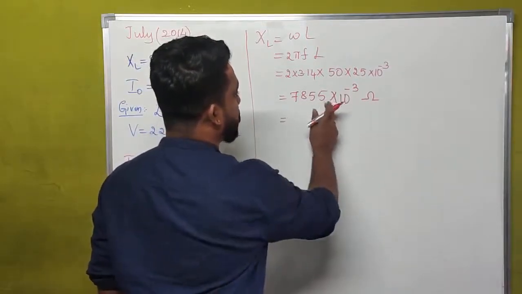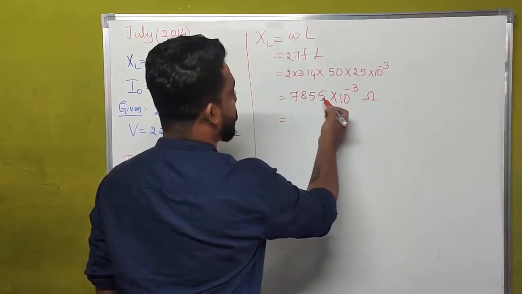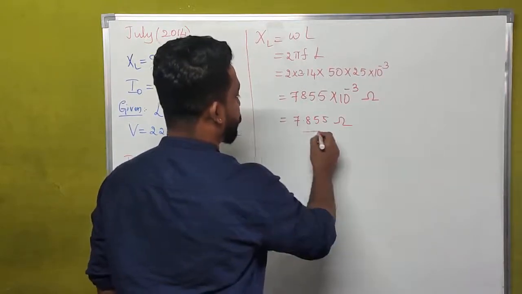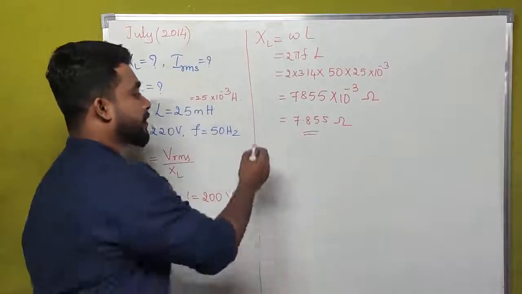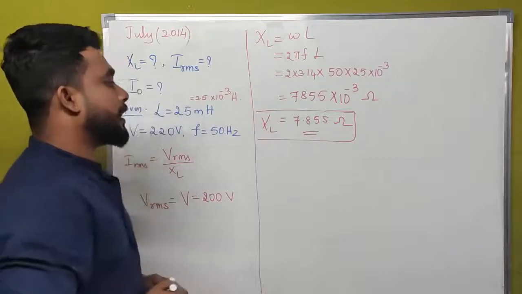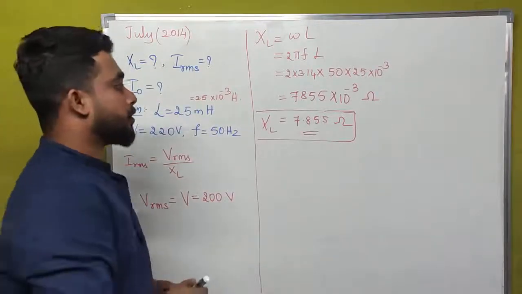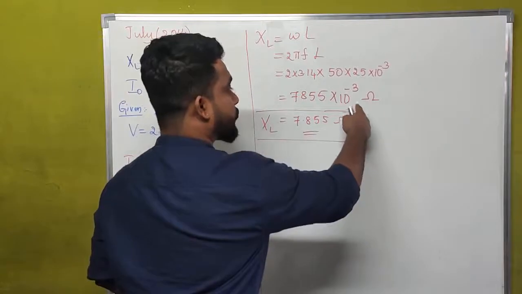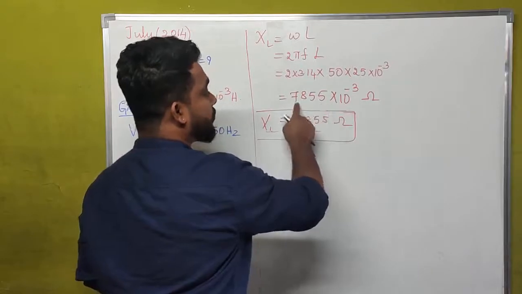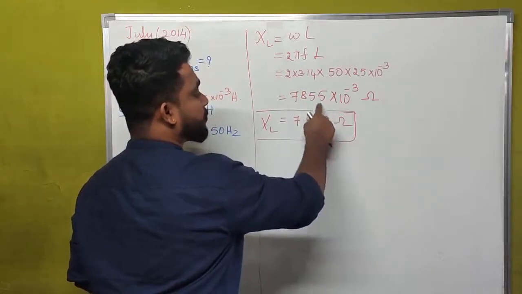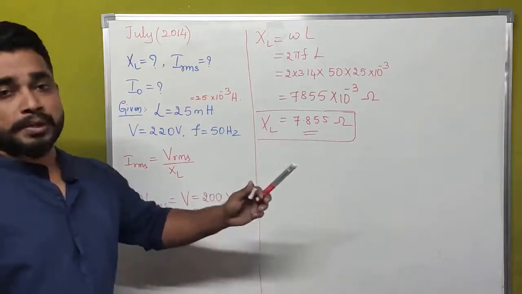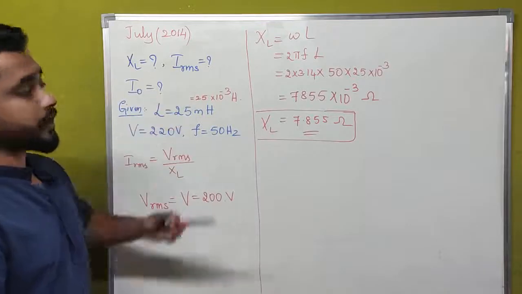Or we may write this by taking off this power here, that is 7.855 ohms. You can write like this. The inductive reactance of an inductor is equal to 7.855 ohms. By sending this to the denominator of the equation, this will become 10 to the power of plus 3, which means 1000. 7855 divided by 1000 is nothing but 7.855. This is not the completed part, but we have to calculate I0 and IRMS value.